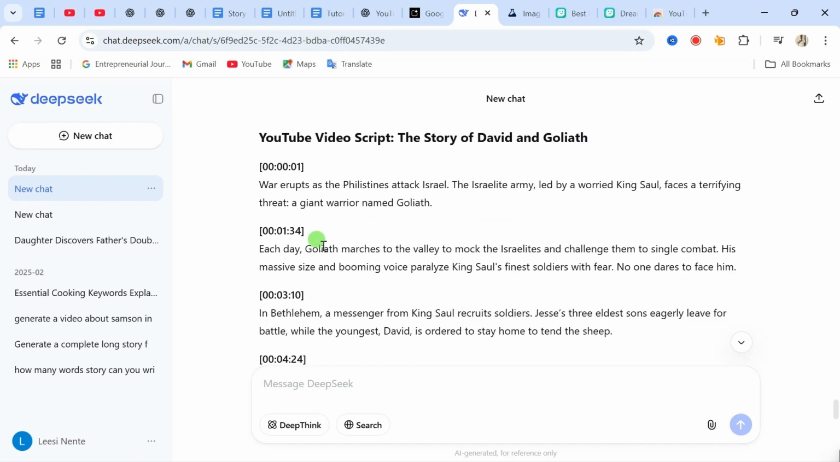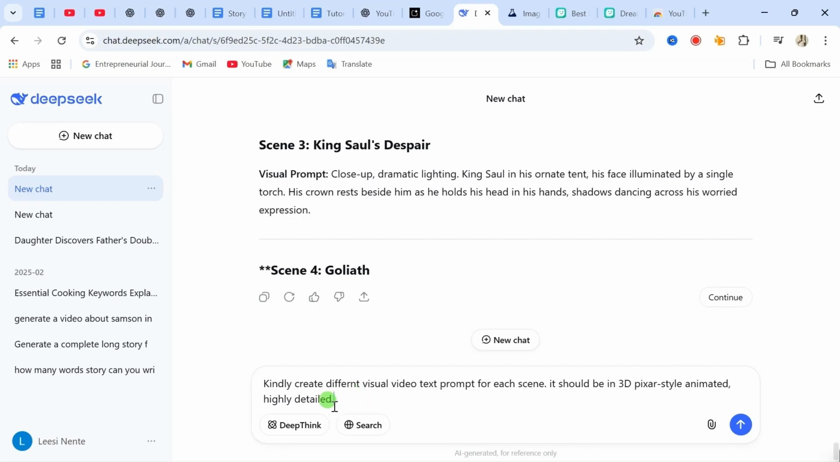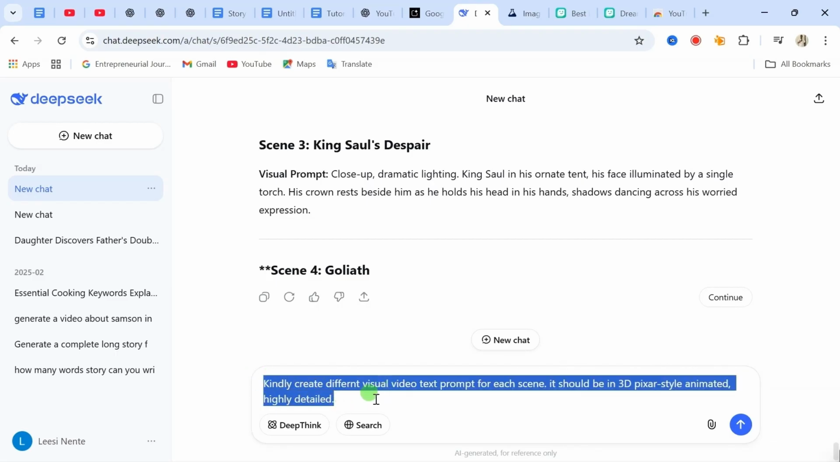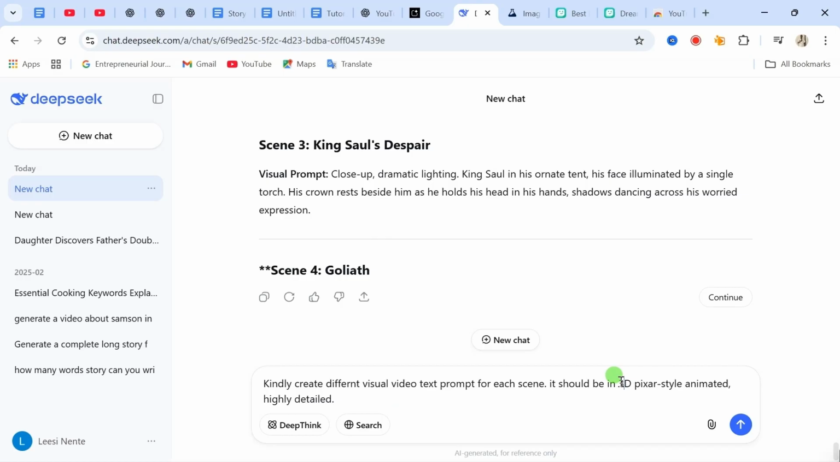After getting your script like this, the next thing you are going to do is to enter in this prompt. Kindly create different visual video text prompt for each scene. It should be in 3D Pixar style, animated, highly detailed. This particular part is very important to include in this particular prompt.